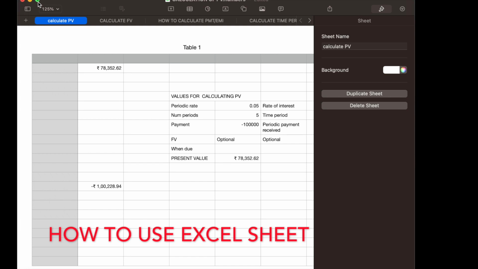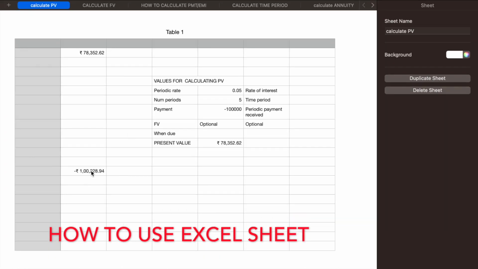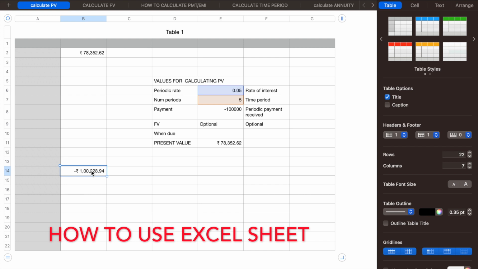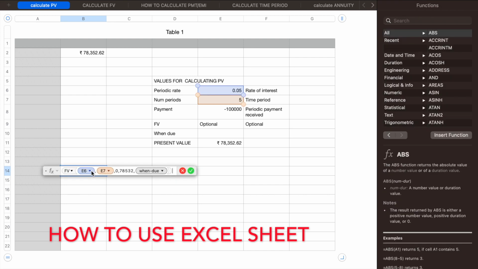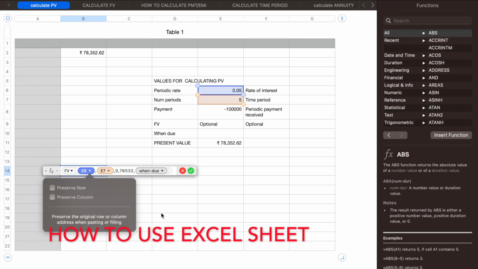All right, so if I show you here, see, I have put E6, which is the rate of interest, 0.05, E7 is the number of periods, 5, and now I have put the amount which I am going to put, 78,352.